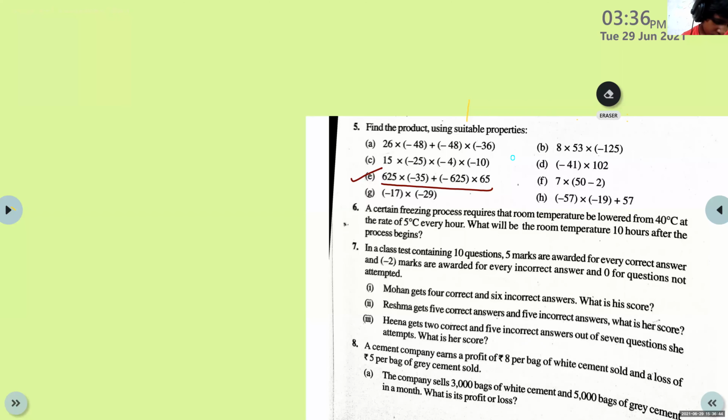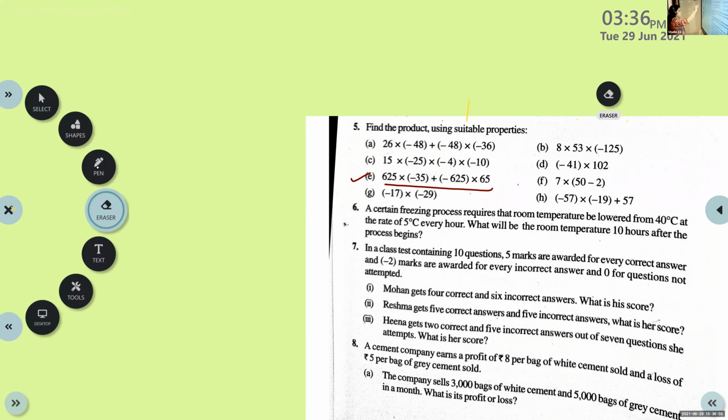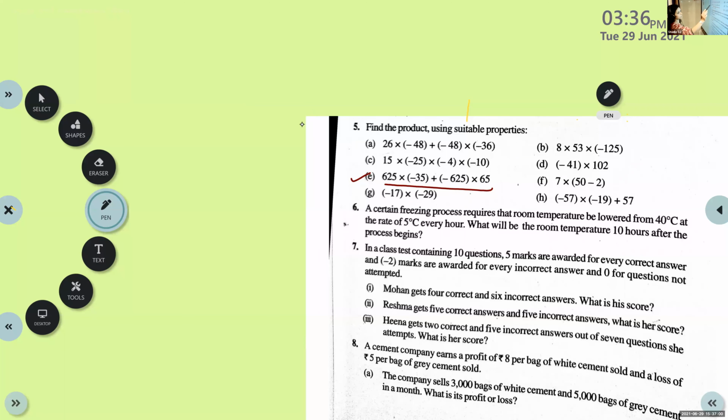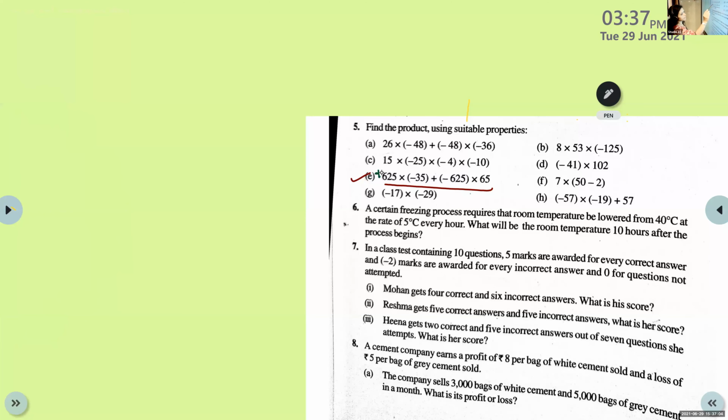No, no. I will tell you the problem. Listen here. It is a little bit difficult. See, here it is positive. Listen carefully, only 5 more minutes. I have to explain within that. Try to understand. It is not like whatever we explained till now. Here this is positive and here it is negative, isn't it? So we cannot take out that 625 as such. Their signs are different. So I will change it in a different way.